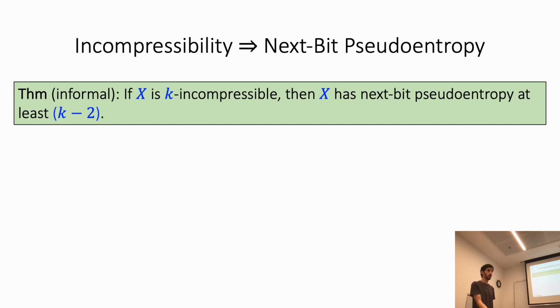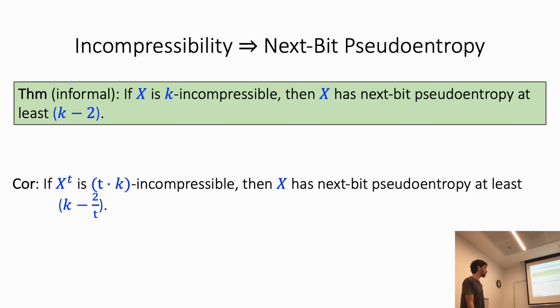A corollary of this theorem is that if T copies of X are T times k incompressible, then X has next bit pseudoentropy at least k minus 2 over T. So if we cannot efficiently compress T copies of X to T times k bits in expectation, then X has next bit pseudoentropy roughly k.